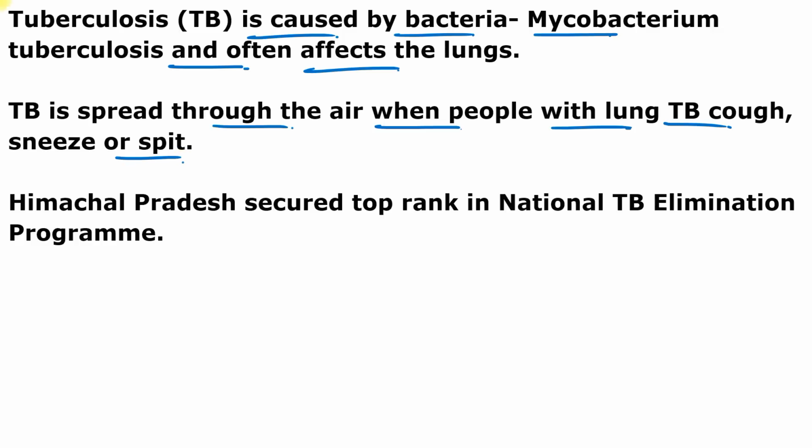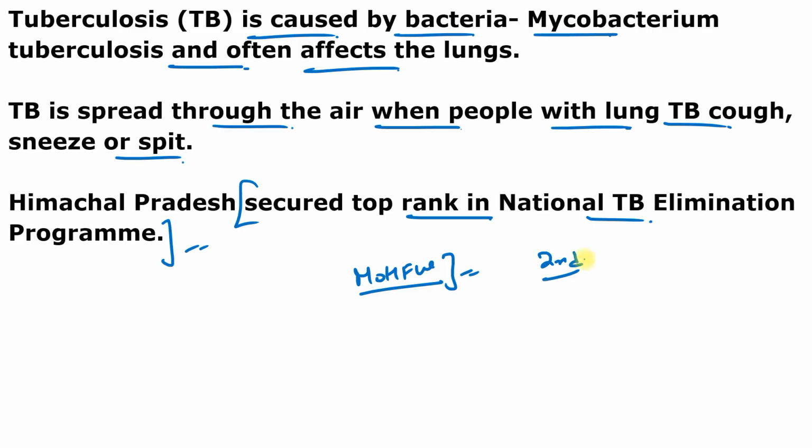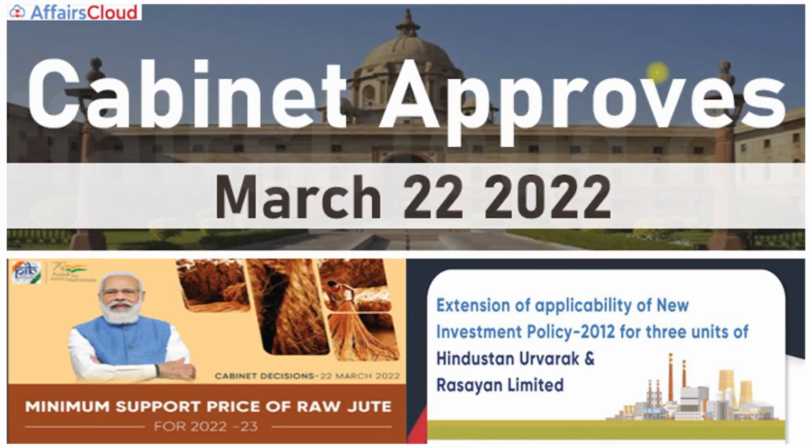But most important thing, Himachal Pradesh secured top rank in the National Tuberculosis Elimination Program. So according to the report issued by the Ministry of Health and Family Welfare, Himachal Pradesh has secured the top rank for the second consecutive year in the National Tuberculosis Elimination Program among the states having a population more than 50 lakhs. So remember, answer of this question is Himachal Pradesh, who secured the top rank in the National Tuberculosis Elimination Program. Moving to next question.